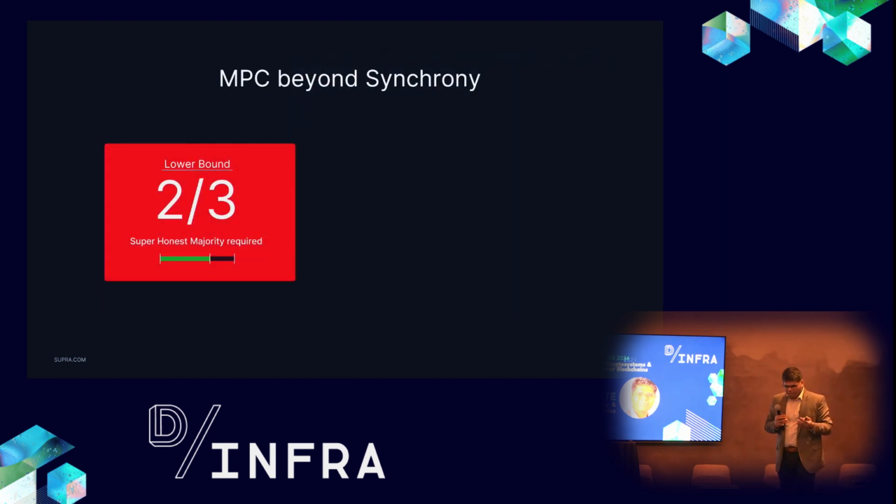So we don't want to solve our problems within synchrony. If you want to go beyond synchrony, start building protocols in asynchronous or partially synchronous networks, again where the problem is understood and there are some solutions present. But the key thing is that now you are making a further assumption that you require more honest parties. So in your system you now require 67% honest parties for this to work. Okay, which could be fine, but maybe if you can do without it, that will be even better, right?